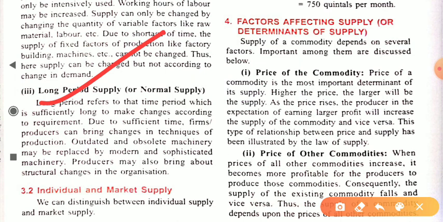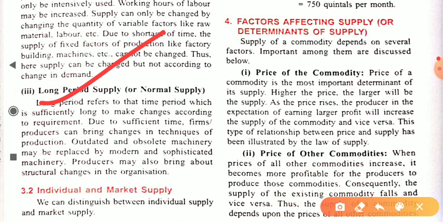As I told you in our example, I am the producer of shirts, and I am producing 2 or 3 shirts in a day. If the demand comes for 1 lakh shirts, it's not possible for me to fulfill the demand in the short period. But in the long period, I will employ more people and more resources, and due to this I can increase the production and fulfill the demand. That's why this concept is known as long period supply.